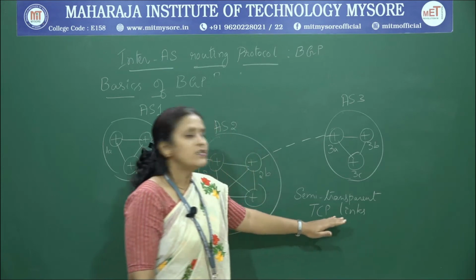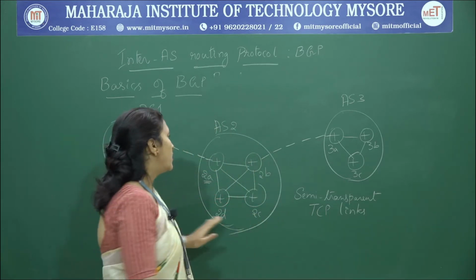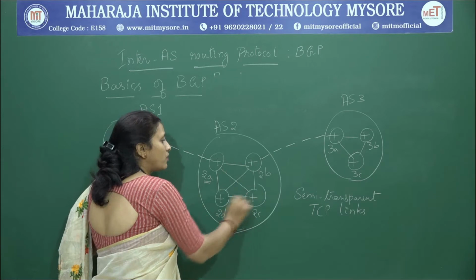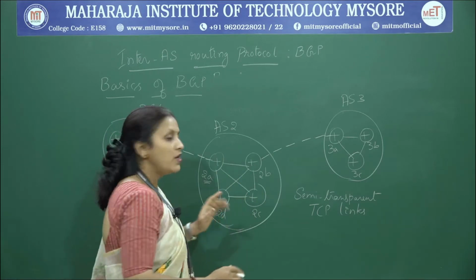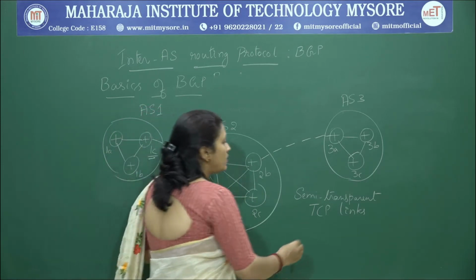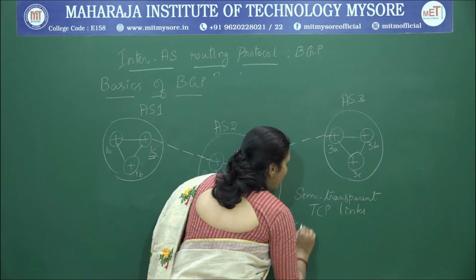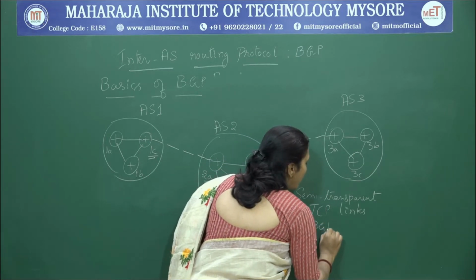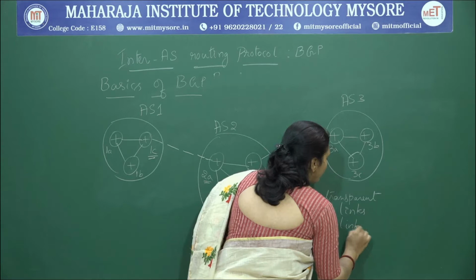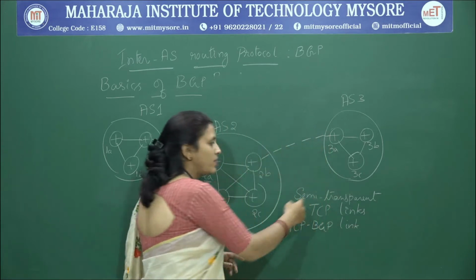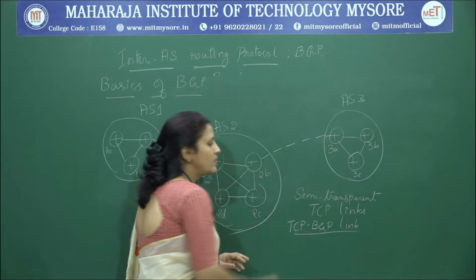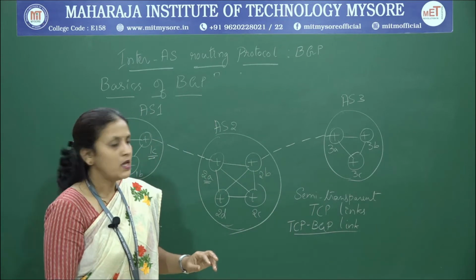These links exist between each of the routers here. We call this semi-transparent TCP link a TCP BGP link.